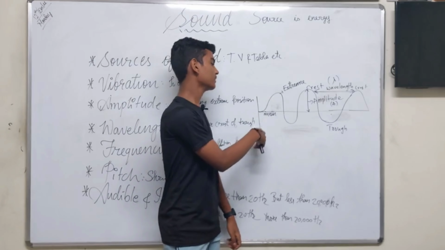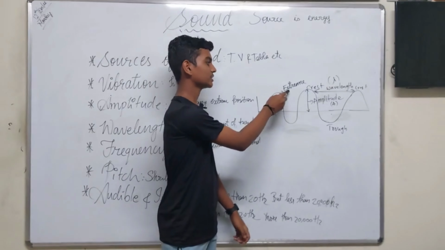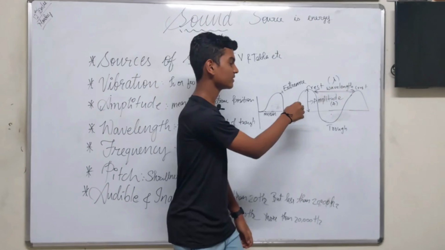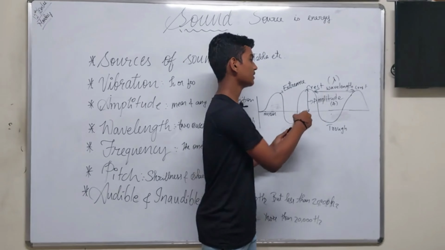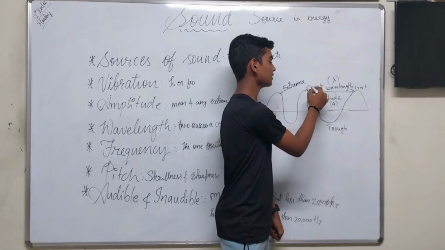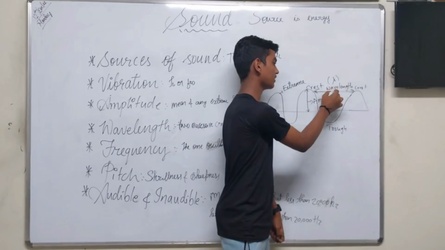Let's come to the diagram. The distance between mean and any extreme position is called amplitude. Wavelength: the distance between any two successive crests or troughs is called wavelength. Here we are taking the example of two crests. The distance between two crests is called wavelength.